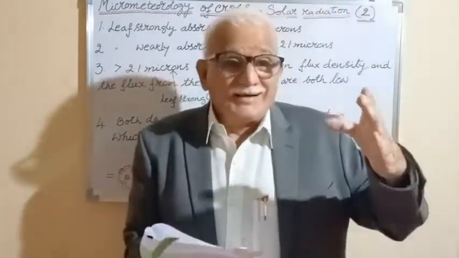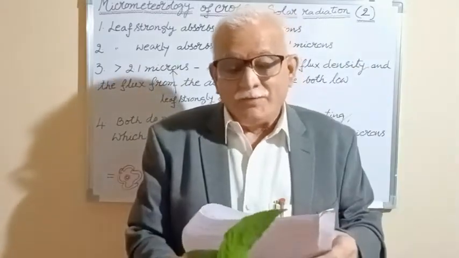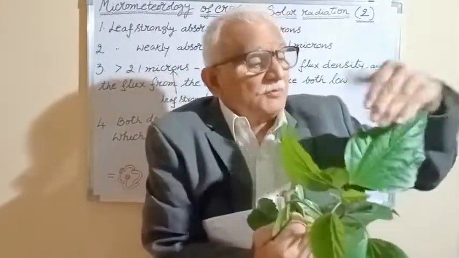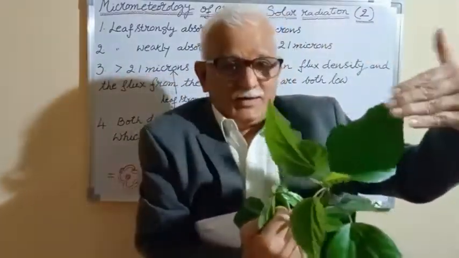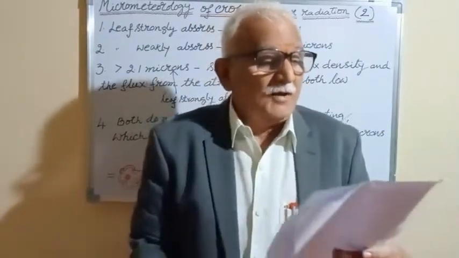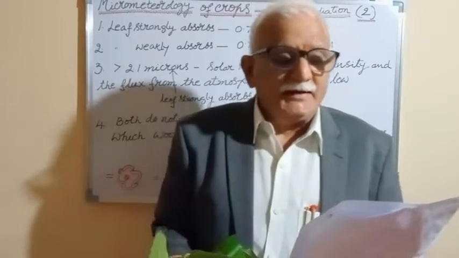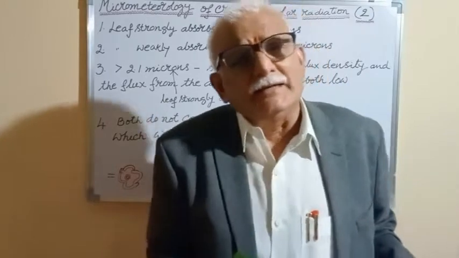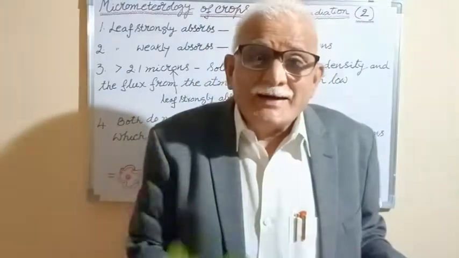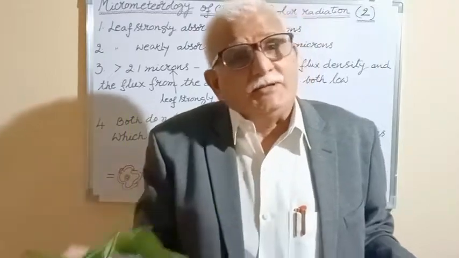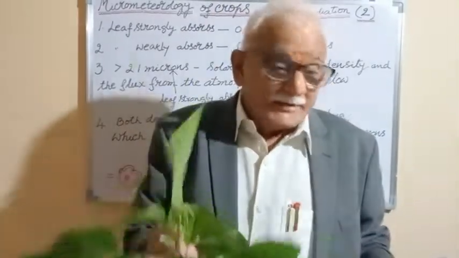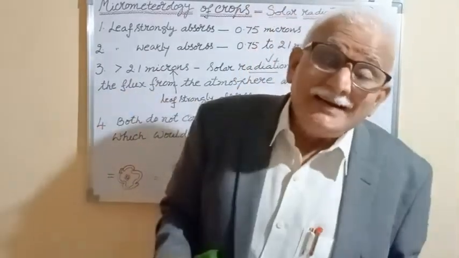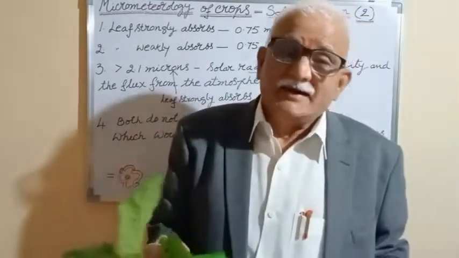The long wave radiant flux from the leaf after absorption would increase approximately 30% from 283 degrees Kelvin, which is equal to 10 degrees centigrade, to 293 degrees Kelvin, which is equal to 20 degrees centigrade. So, 30% approximately from there to 303 degrees Kelvin, that is 30 degrees centigrade. Again, I repeat it.